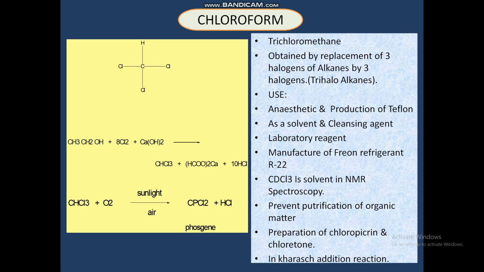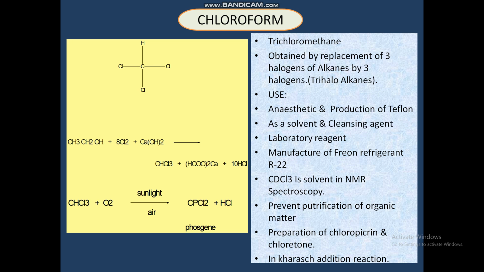Next, it is used in the preparation of chloropicrin and chloretone. It is used in the preparation of chloropicrin. These are derivatives of halogen compounds. Next, manufacture of Freon refrigerant. Freon is the brand name of refrigerant R22. It is a type of refrigerant, R22, stored in cylinders.